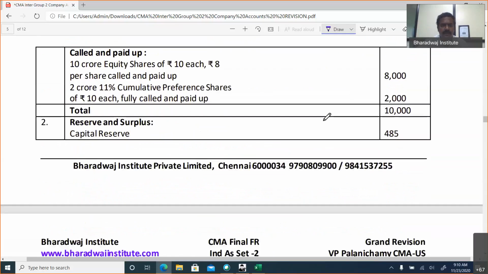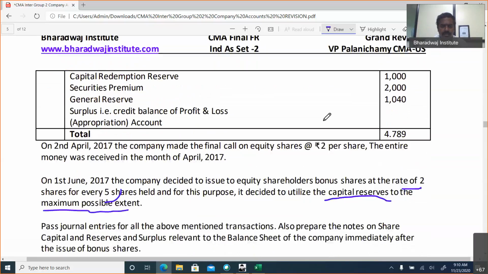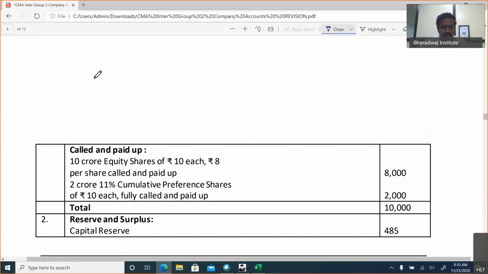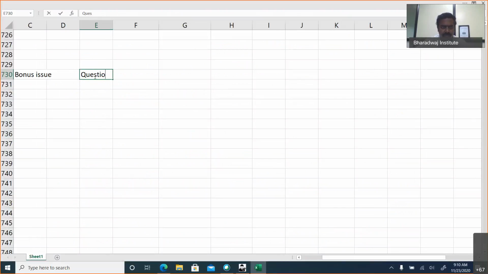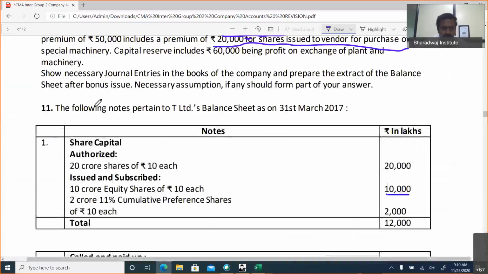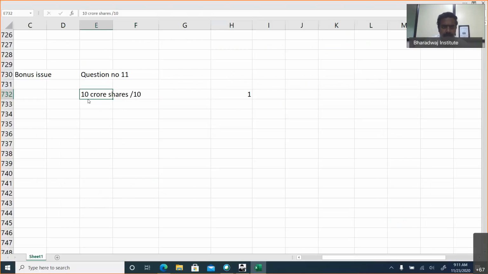10 crore shares into 10, that means how much in lakhs? I'm very weak in maths. Divided by 10, it will give us 10 crore shares.